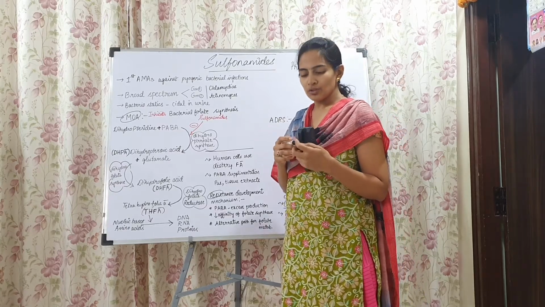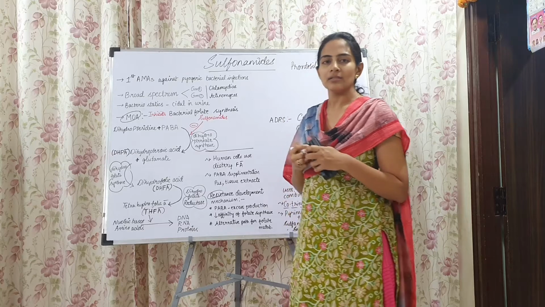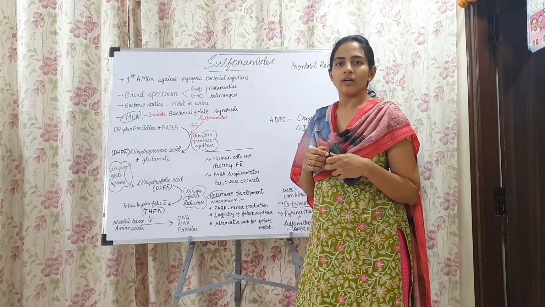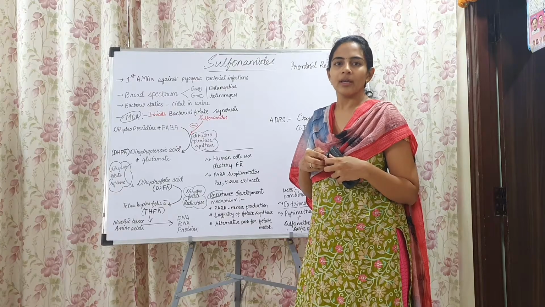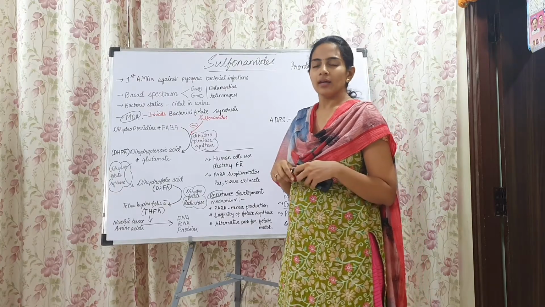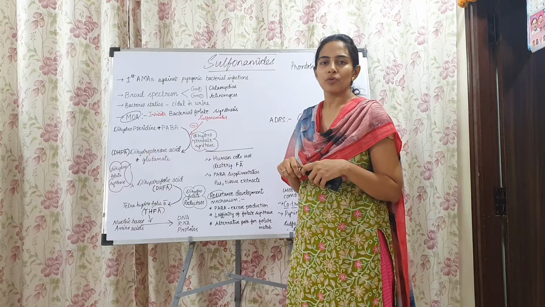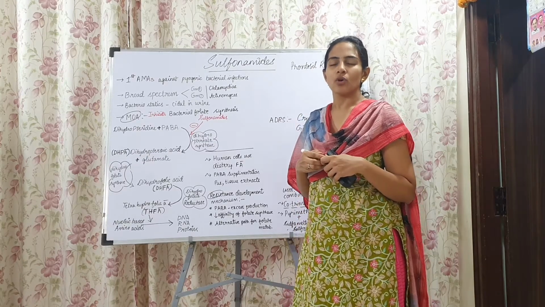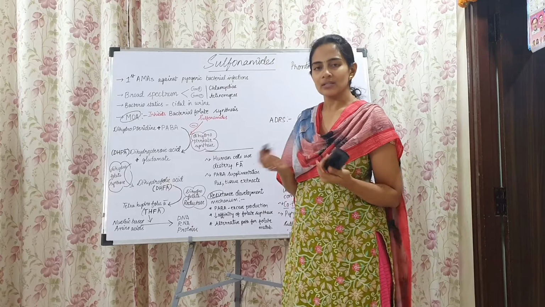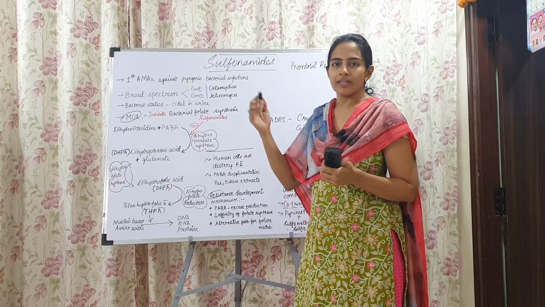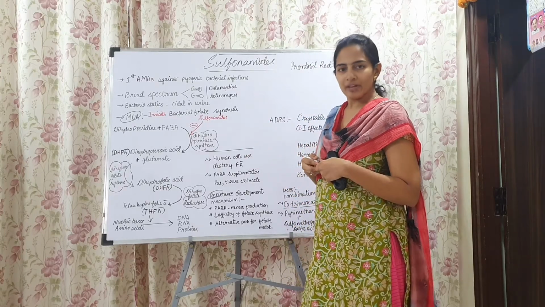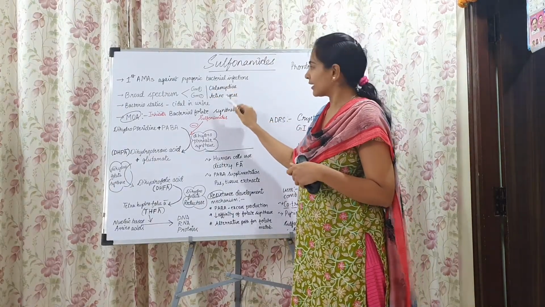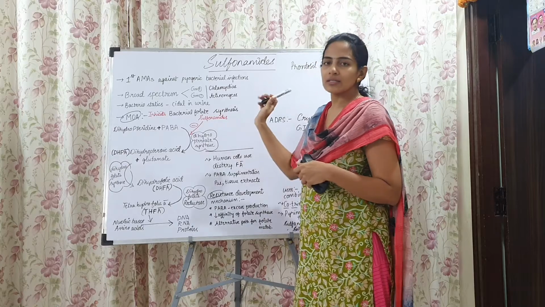When they were introduced, they were active against Staphylococcus aureus, Escherichia coli, gonococci, meningococci, etc. They were active on many of the gram-positive as well as gram-negative organisms. But many of these organisms have now developed resistance against the antibiotic. When they were introduced, they were also active on many of the chlamydia and actinomyces.